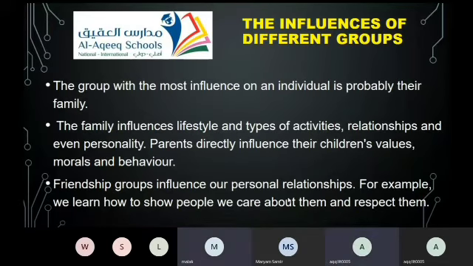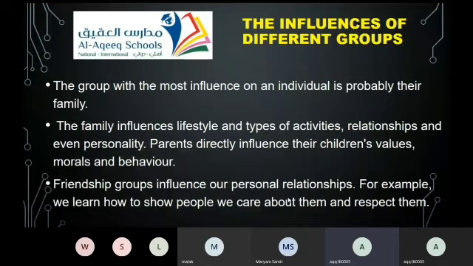Okay, here we are talking about the influence of different groups. Simply, we can say that from where you got your lifestyle, who made the plan for you, who managed your life when you were young, for sure your family. You start having the same lifestyle your family uses, because you were born into this family, so you start acting the same. Over time, when you are grown up, you might find yourself later on, when you are moms, inshallah, future moms, doing things which your mom used to do.